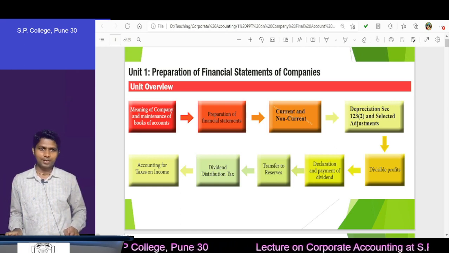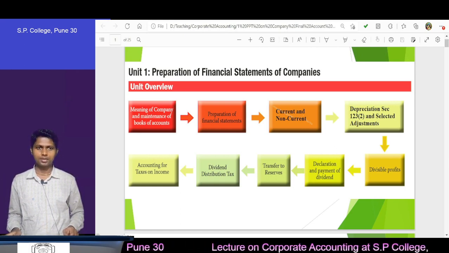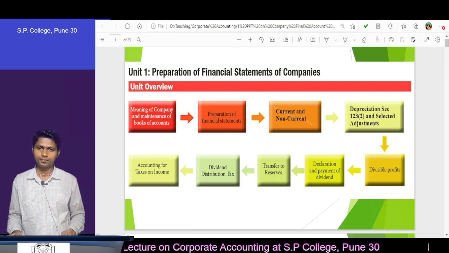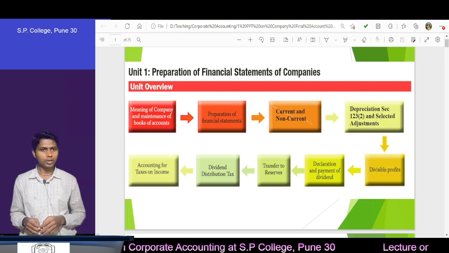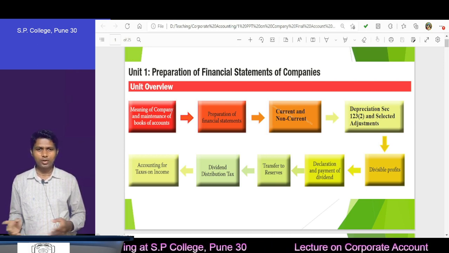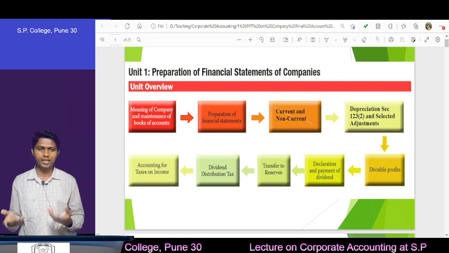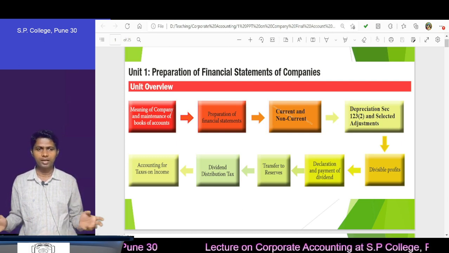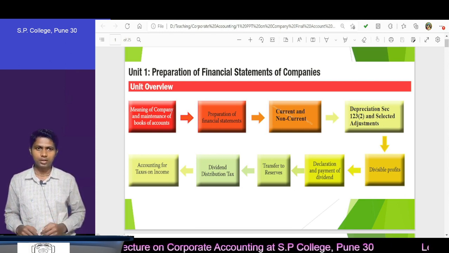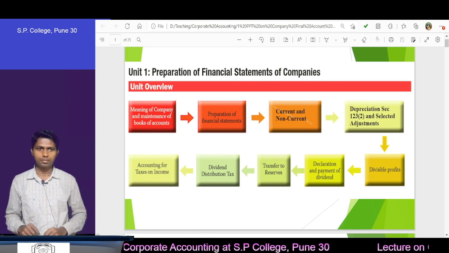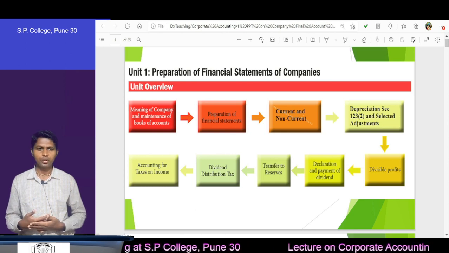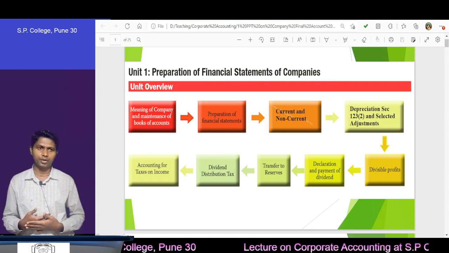The company final account chapter we have in the SY syllabus, and this is also called the preparation of the financial statement of a company. In this chapter, what we're going to learn, I have shown you in the PPT. In the regular lectures, I have taken so many theory lectures. There in a detailed manner we have learned everything, but some students are saying that they could not attend the lecture. For them specifically I am preparing this video, and this video can also serve the purpose of revision.